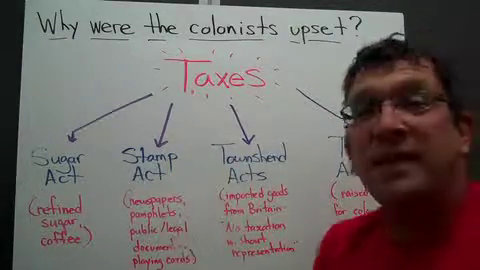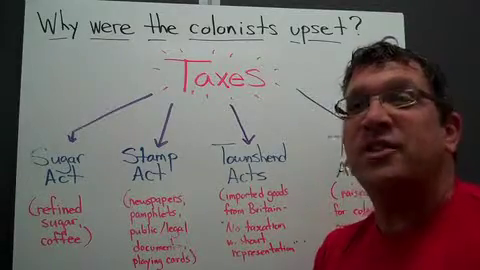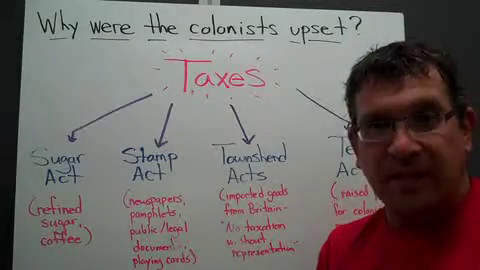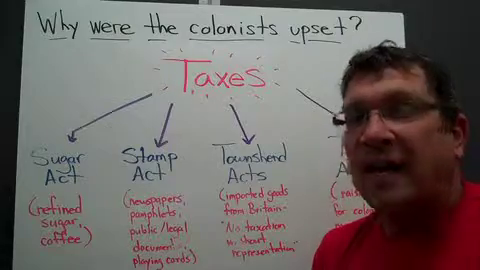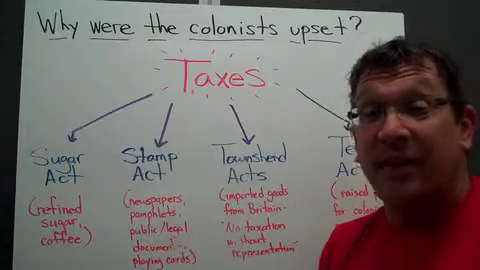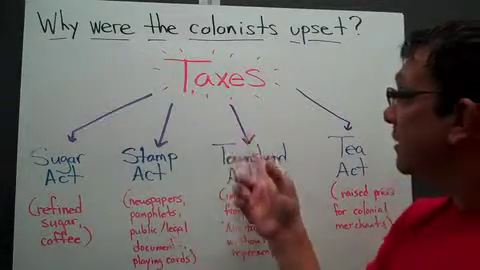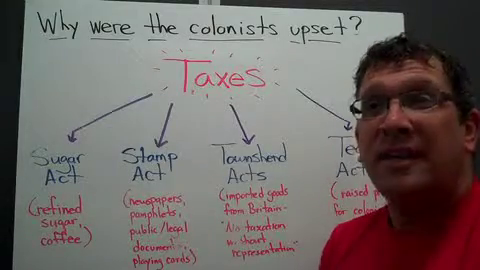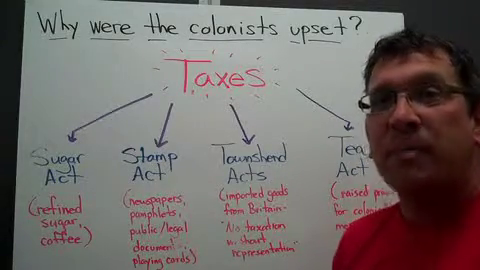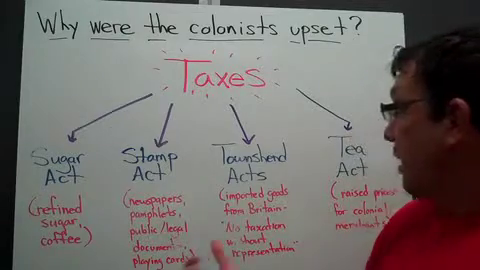Another tax was the Stamp Act. Now this was a tax on newspapers, pamphlets, public and legal documents. Even small things like playing cards had tax on them. Next, the Townshend Act. Now this was a series of taxes on imported goods from the British.